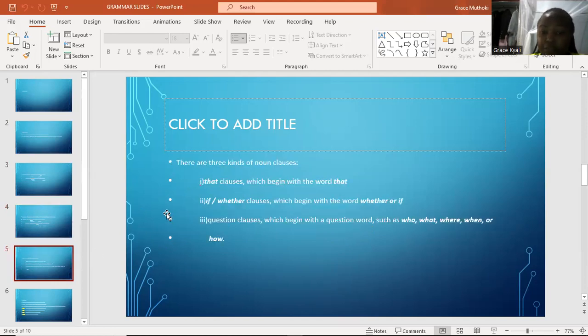We have three kinds of noun clauses. Our first one is that clauses, which begin with the word that. We have another kind, that is if or whether clauses, which begin with the word whether or if. Our last kind of noun clause, we call them question clauses, which begin with a question word such as who, what, where, when, or how.